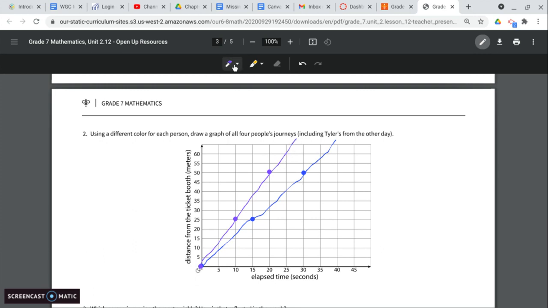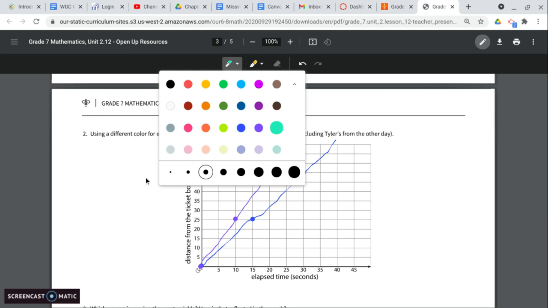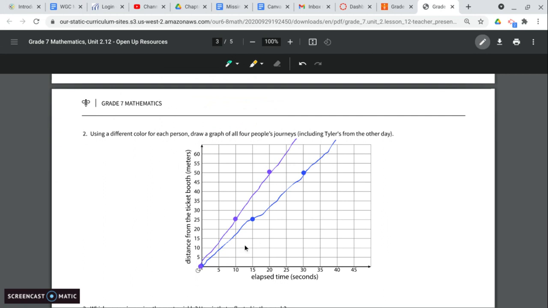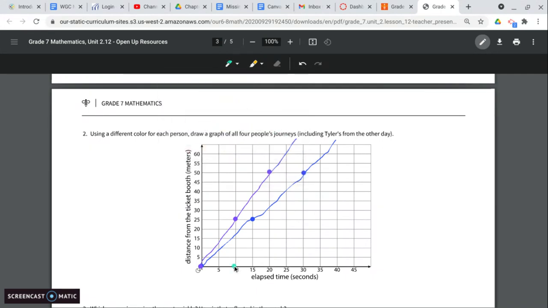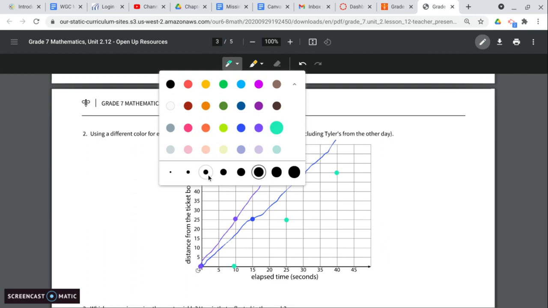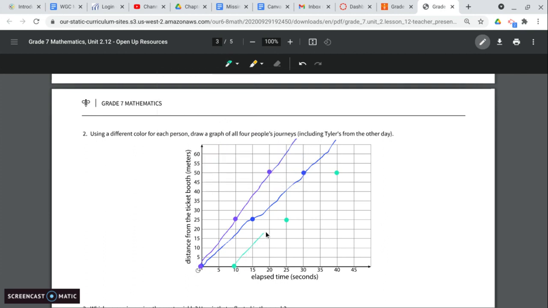Okay, now for Mai, there we go, screen froze. She started at 10 seconds. And then at 25 seconds, she was at 25. And at 40, she was up at the 50. Significant difference. It's wobbly, sorry. So these are our three lines that we have here.